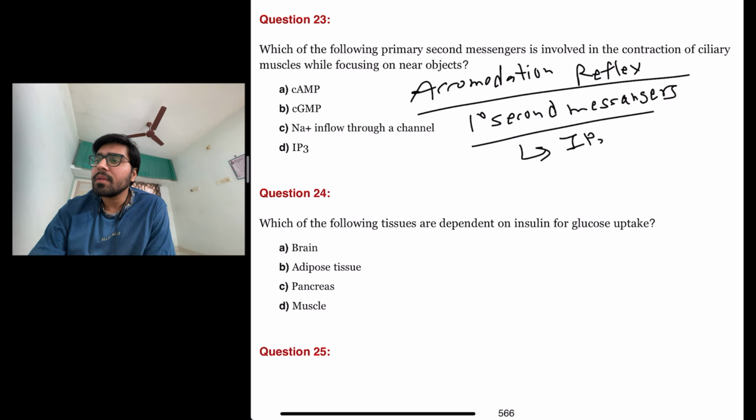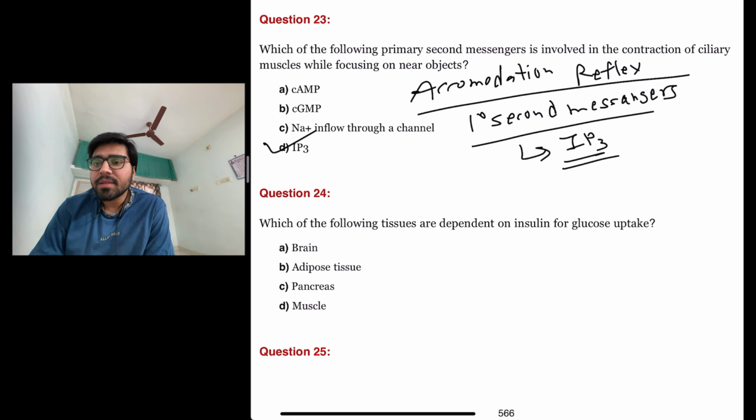So it is actually phosphatidyl inositol triphosphate. Okay. So while focusing on near subjects, contraction of ciliary muscle happens due to the primary second messenger, inositol triphosphate. The answer is D.